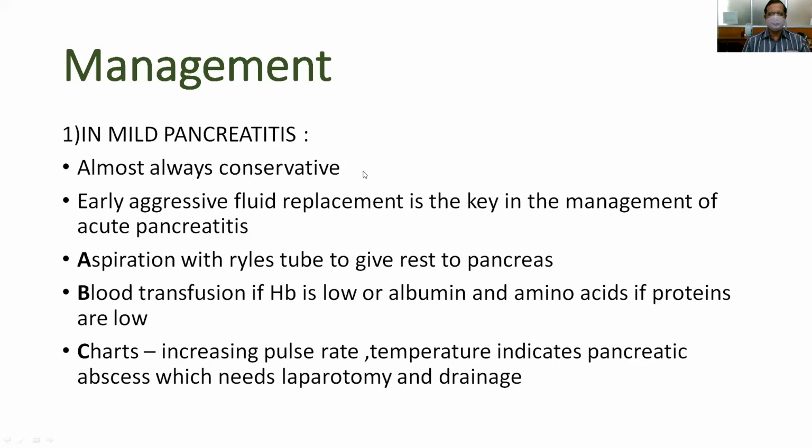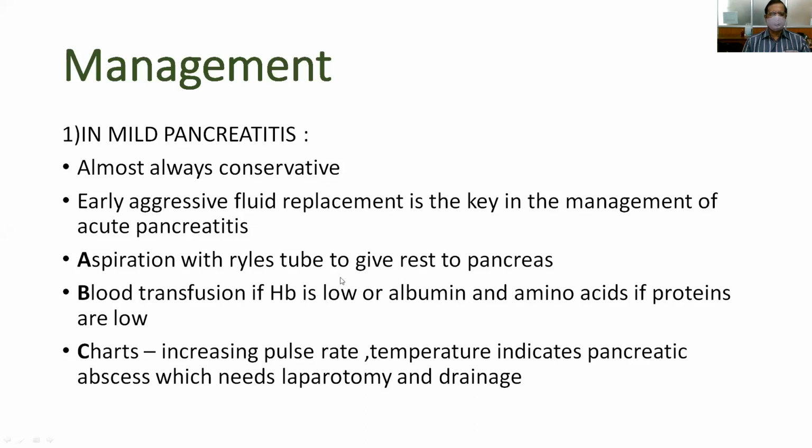All these 3 lines you must keep, because you can assess whether the fluid replacement is adequate or not by measuring the urinary output. And the patient will have severe retching, vomiting, and nausea even though the stomach is empty, so you must empty the stomach. As I already told you, when you empty the stomach, the hydrochloric acid, which prevents the secretion of pancreatic enzymes, is removed.